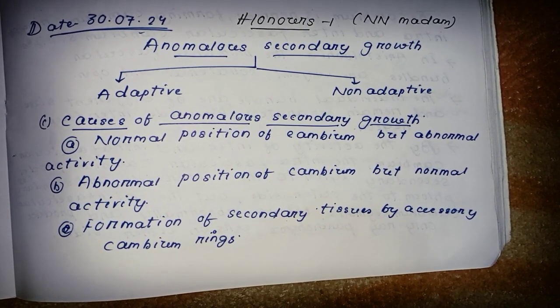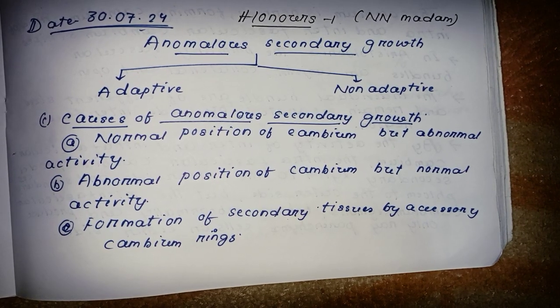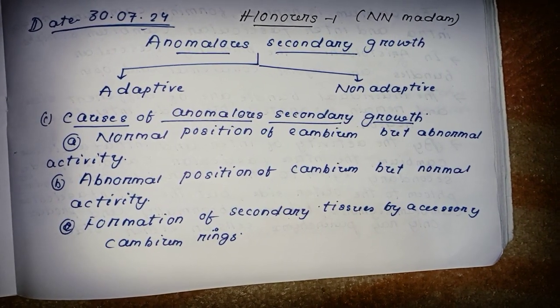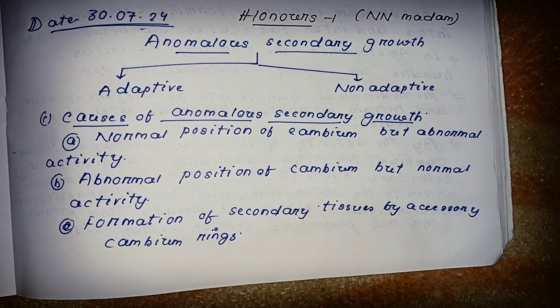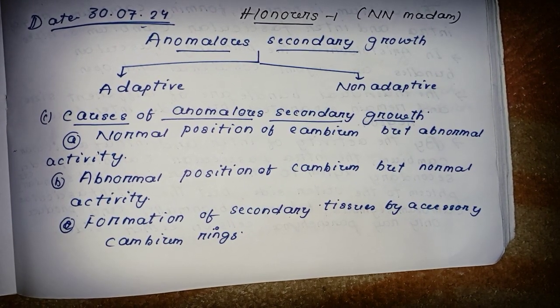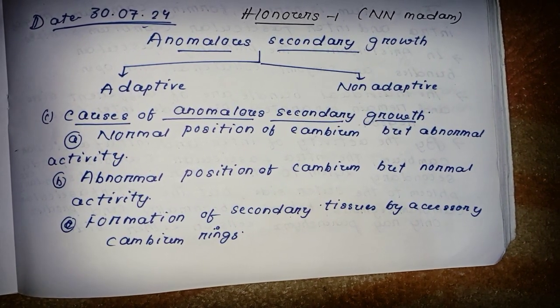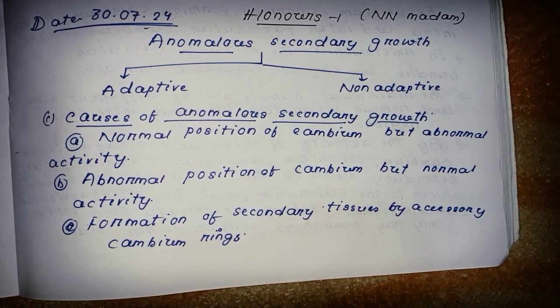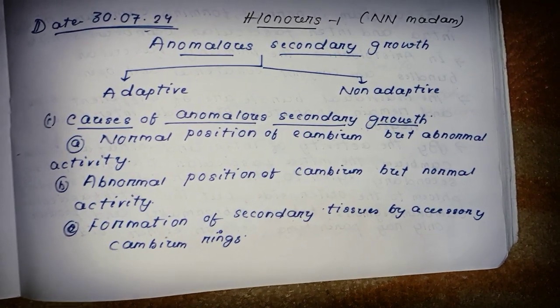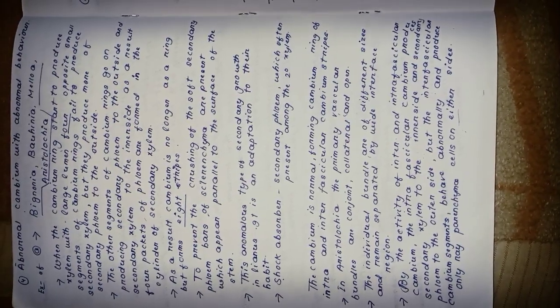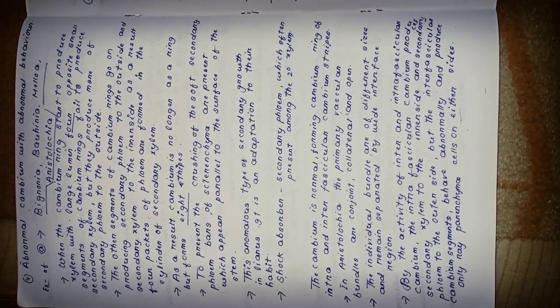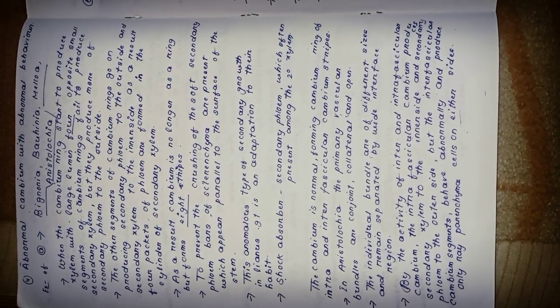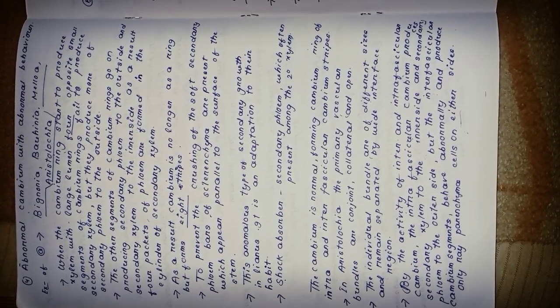Normal position of cambium but abnormal activity. Second, abnormal position of cambium but normal activity. And third, formation of secondary tissues by accessory cambium rings. Then the fourth part is abnormal cambium with abnormal behavior.